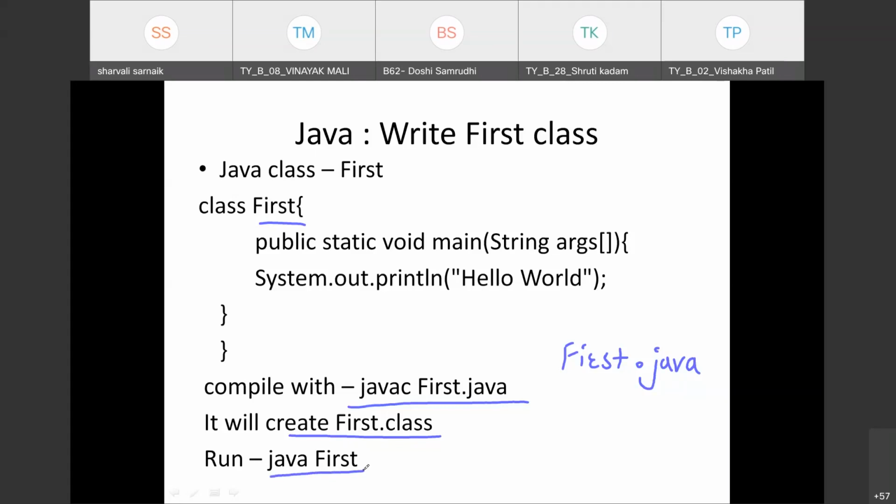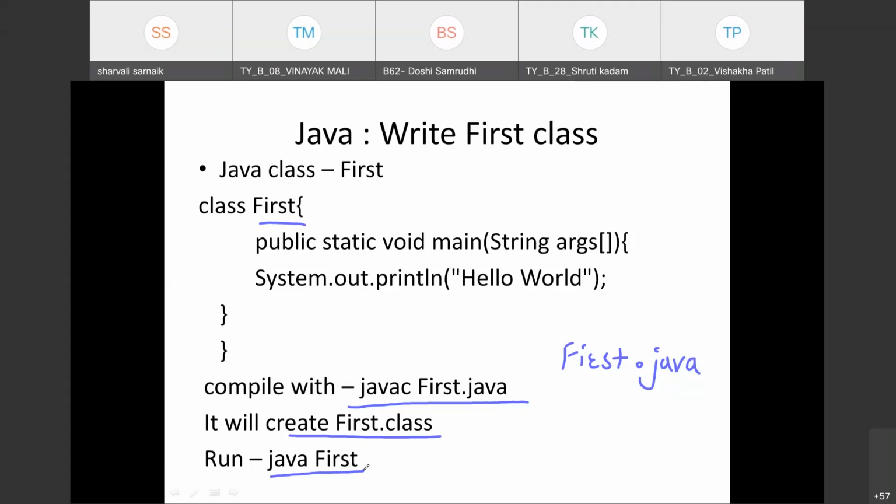So these are the steps of writing and executing a program. If you want, you can screenshot this as well. This is the simple Java program creation and execution. I hope you all have understood this.